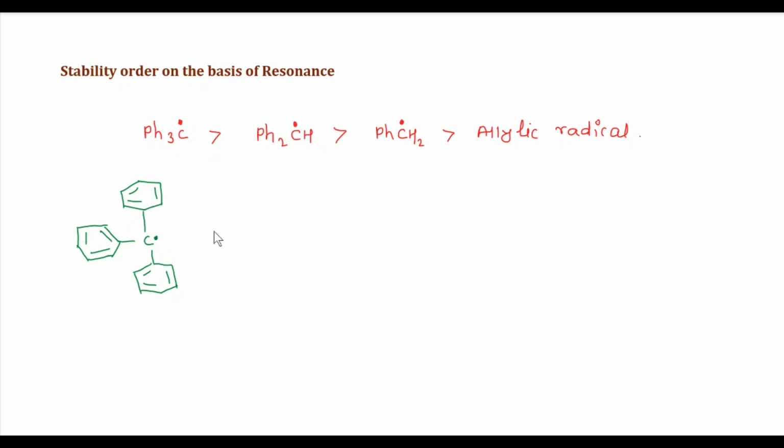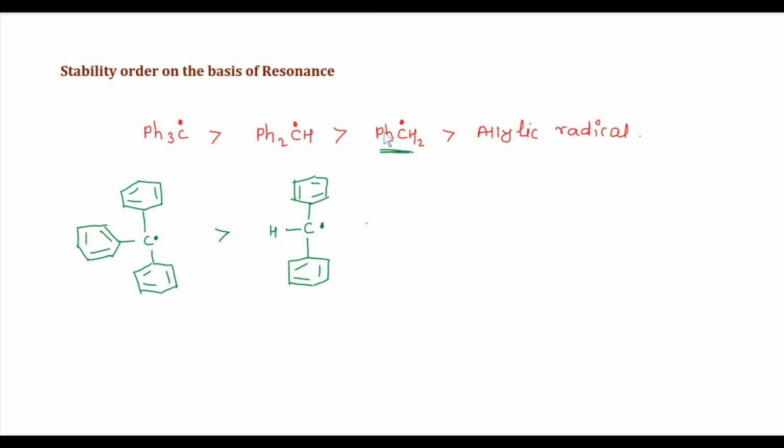Whereas in the diphenyl methyl radical, the radical is delocalized over only two rings, and in the phenyl methyl radical, the radical is delocalized over only one ring.